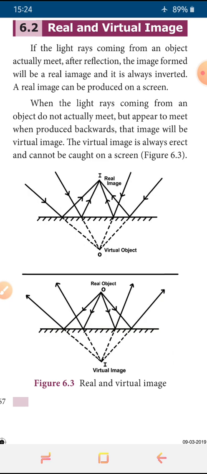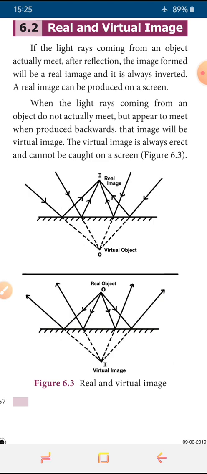Okay, and next is the virtual image, and here we can define it in the same way. When the light rays coming from an object or source do not actually meet, but appear like they meet, and that meeting happens behind the mirror, the image will be a virtual image.